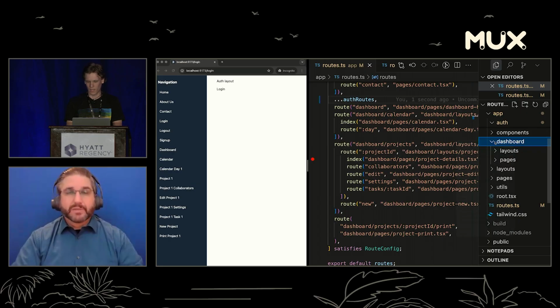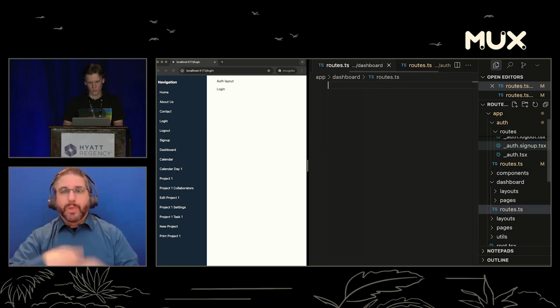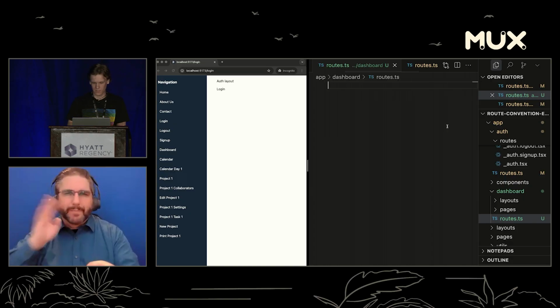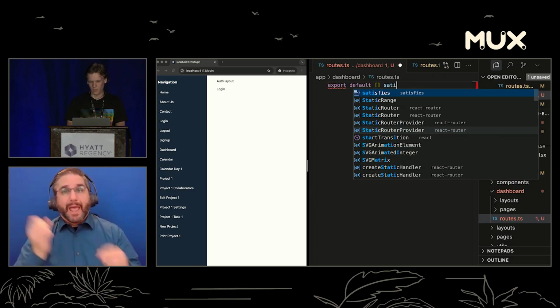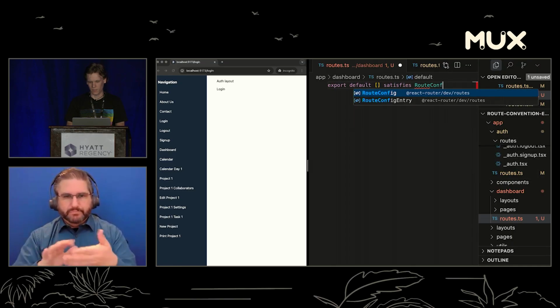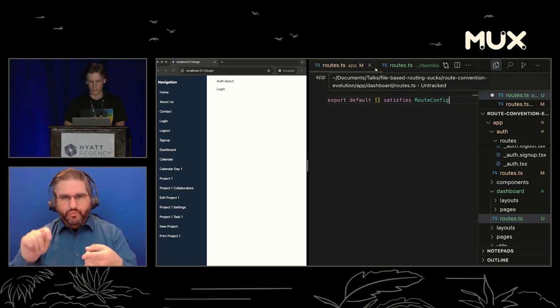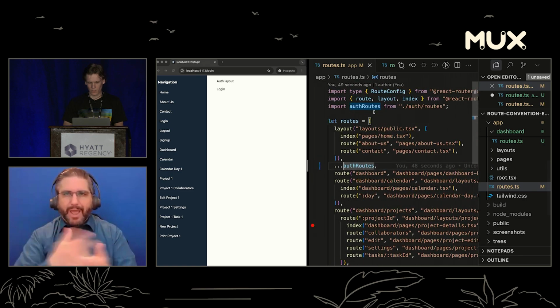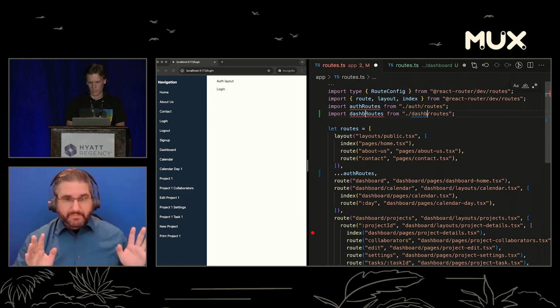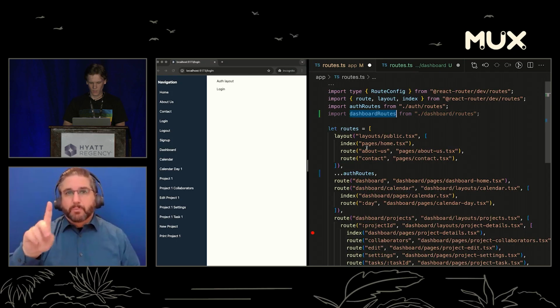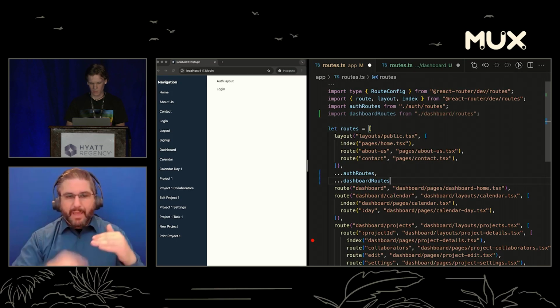So inside of dashboard, we're going to add routes.ts again. Again, you can name this whatever you want. I just like the convention of routes.ts. And we're going to export a default. Again, it needs to satisfy that route config, and that's how we know we're all going to be good and everything's going to compose really well. And so in here, I'm just going to copy and paste the exact same thing, but this time it'll just be called dashboard. And here we're going to spread in these dashboard routes.